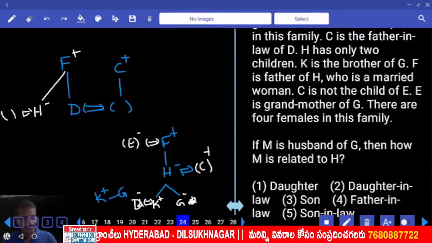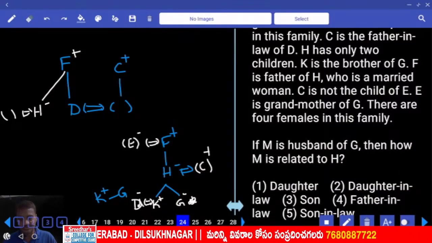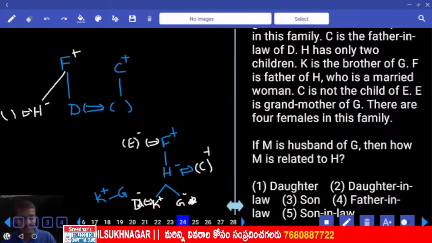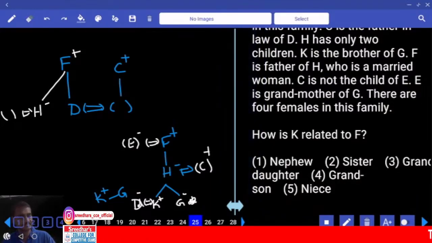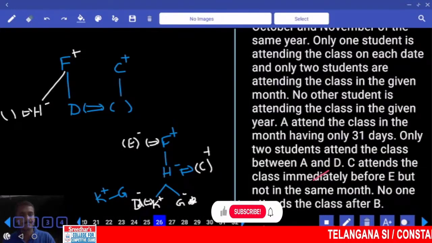Then 24, if M is the husband of G, how is M related to H? H's daughter's husband, son-in-law of H. 25, how is K related to F? F's daughter's son, grandson, choice 4. 25. Then 26 to 29.